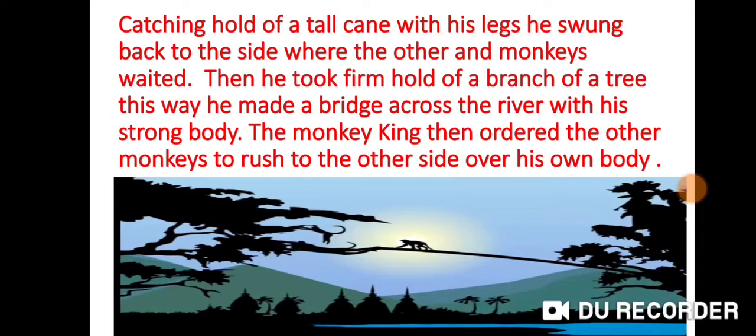So, what can we see in this picture, students? The Monkey King took hold of a cane and he jumped across the river to the other side.